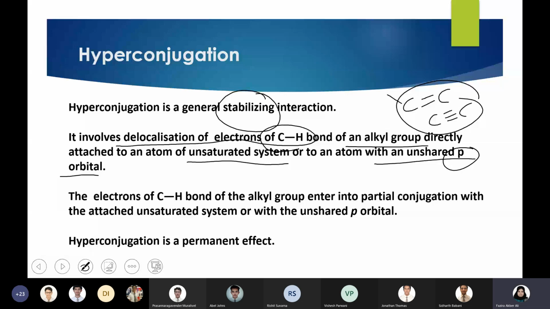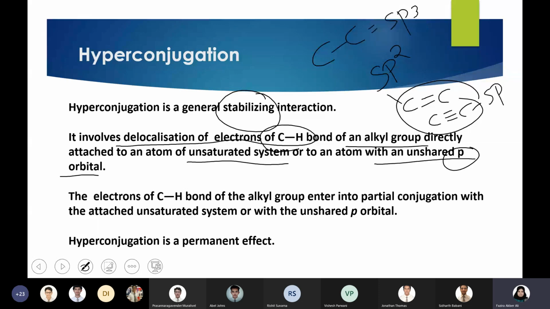What is the hybridization of carbon in a carbon-carbon double bond? Ma'am, is it sp2? sp2, and a carbon-carbon triple bond is sp. If it is a single bond, this is sp3.